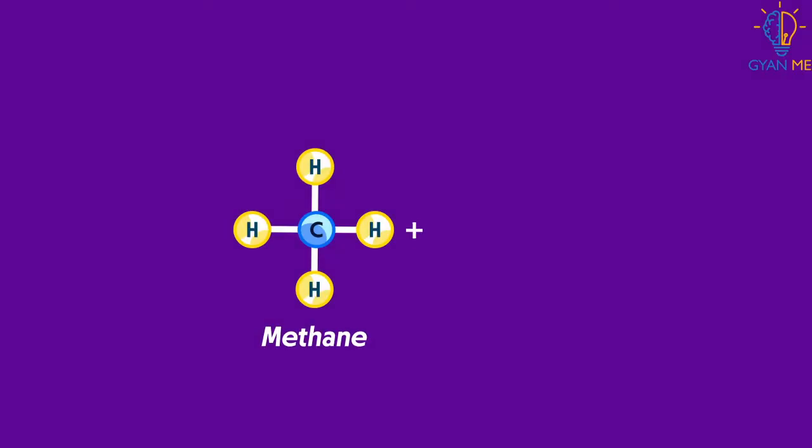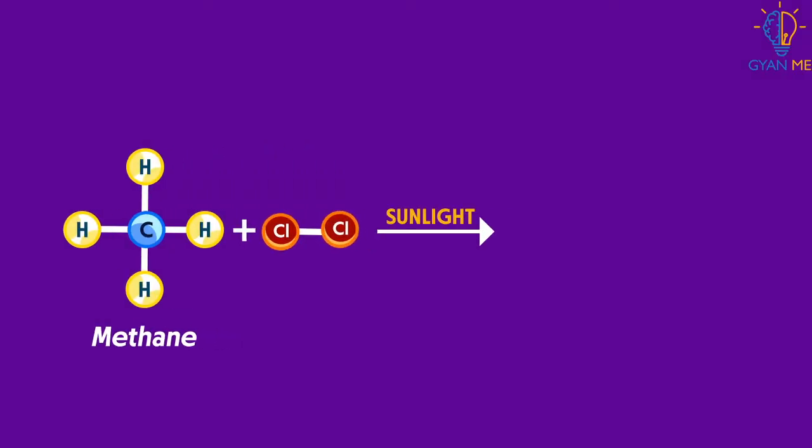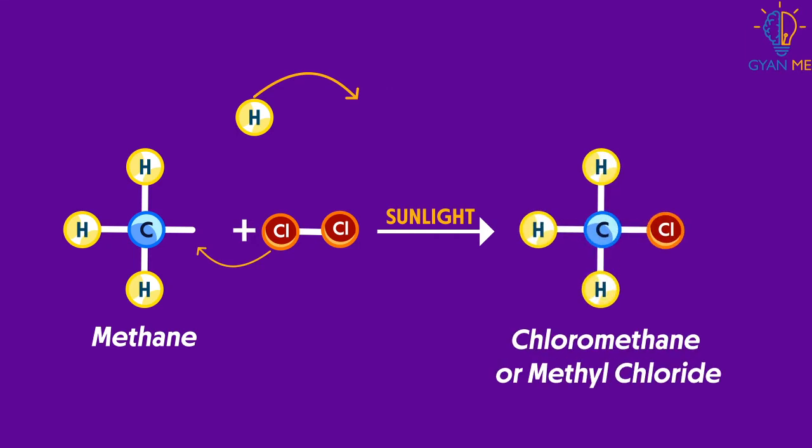When methane is reacted with chlorine in the presence of sunlight, one of its hydrogens is removed like this. Now you can see here that one valency of carbon is set free and it is ready to bond with another atom. So this position is occupied by a chlorine atom. As a result, methyl chloride or chloromethane is formed.